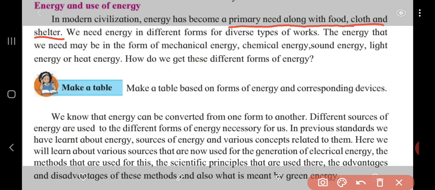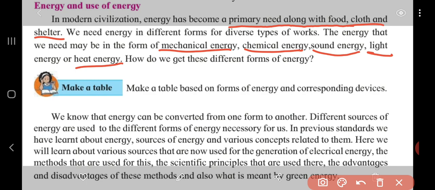We need energy in different forms for diverse types of work. The energy that we need may be in the form of mechanical energy, chemical energy, sound energy, light energy, or heat energy. So the question arises, how do we get these different forms of energy?